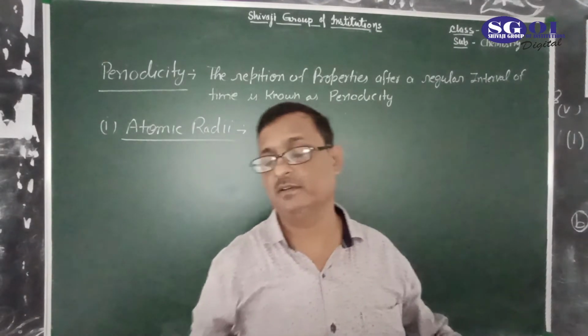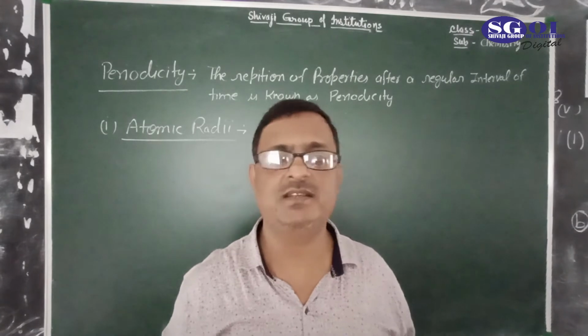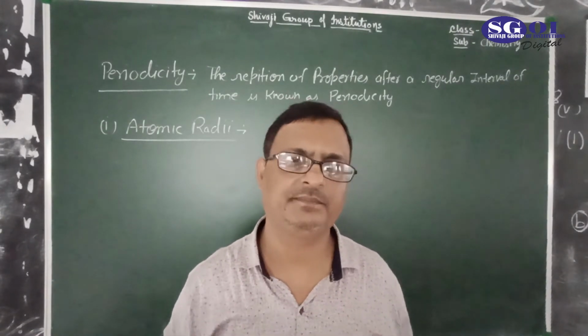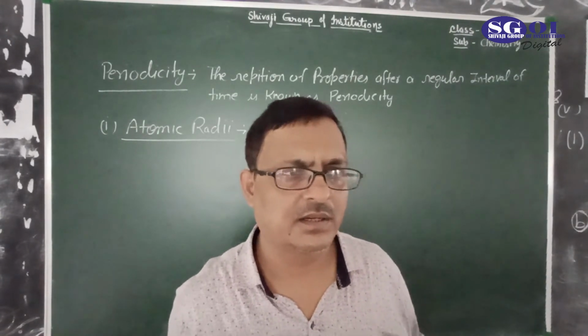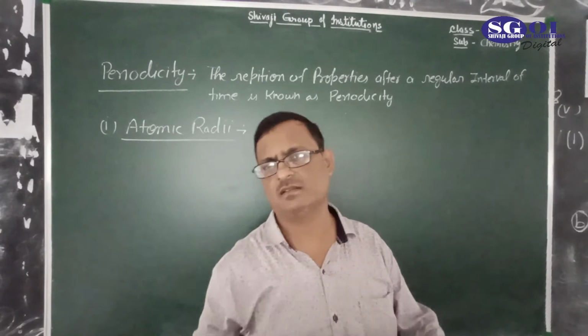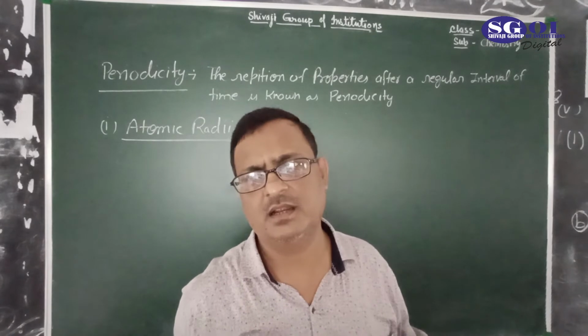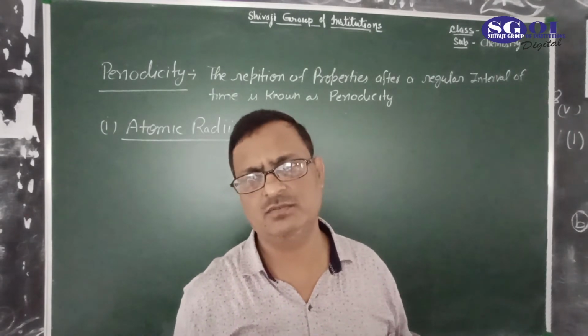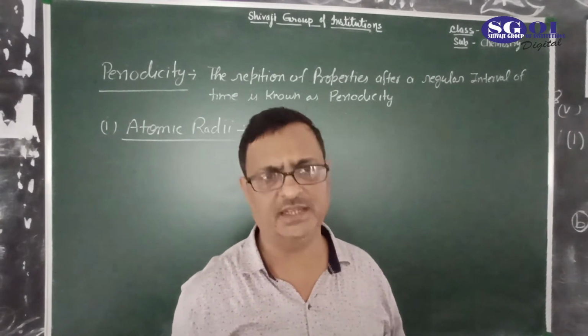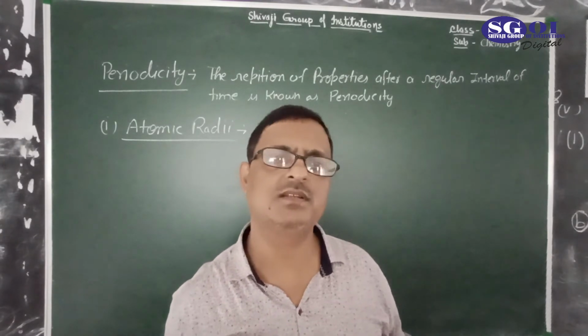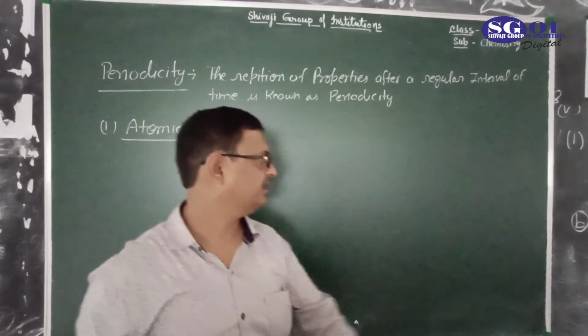Define it. What is atomic radii? The radius between the outermost shell and the center of the nucleus is known as atomic radii.